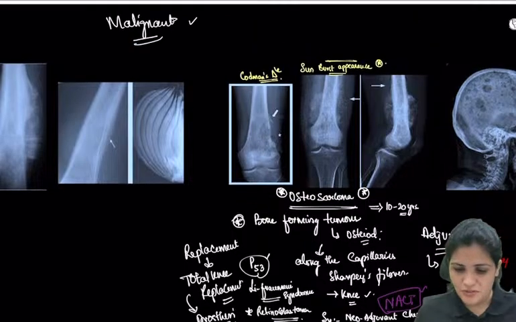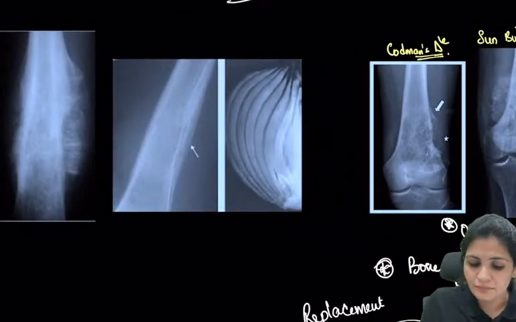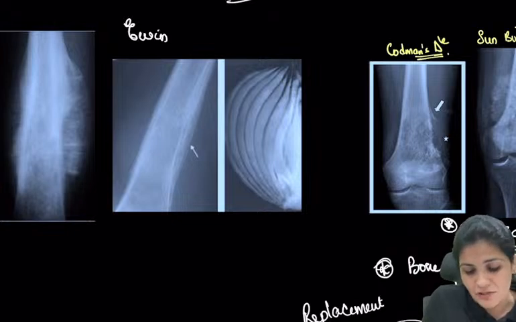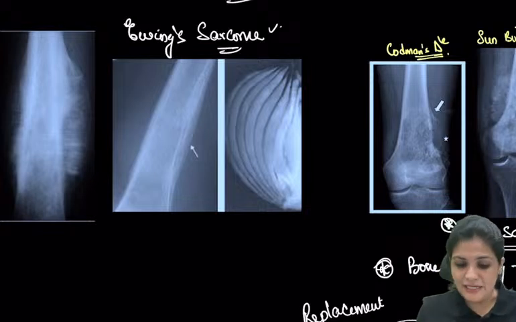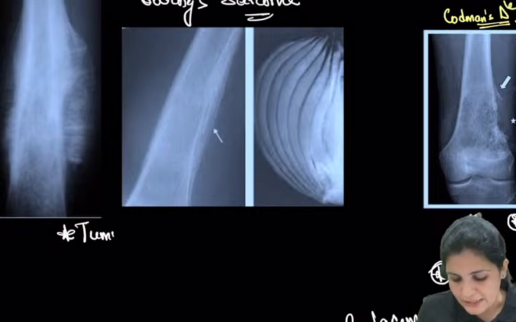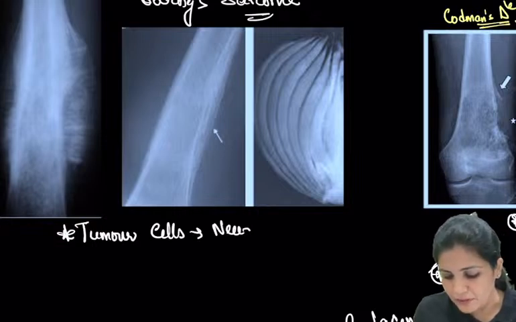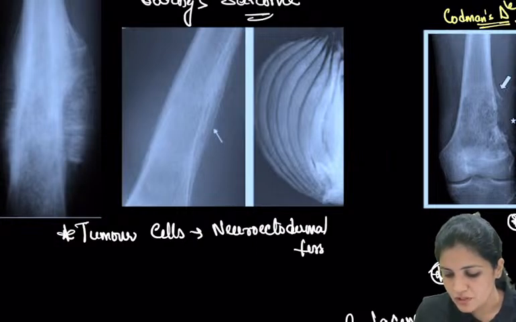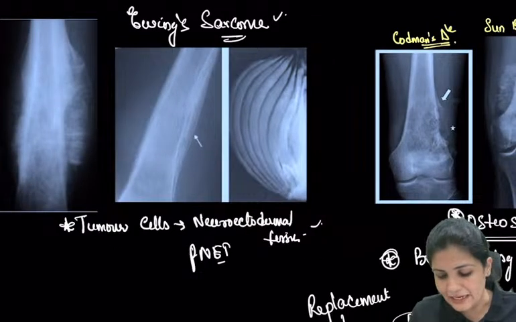Now the next one. That is about your osteosarcoma. Now, what is this? Your favorite. This is your Ewing's sarcoma. So what is Ewing's sarcoma? Ewing sarcoma is a group where the tumor cells arise from neuroectoderm, right? So this one you have to remember: it belongs to PNET, right?